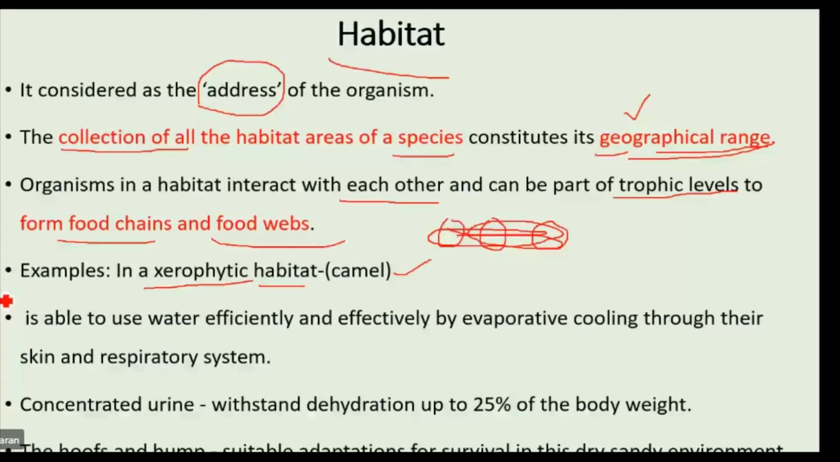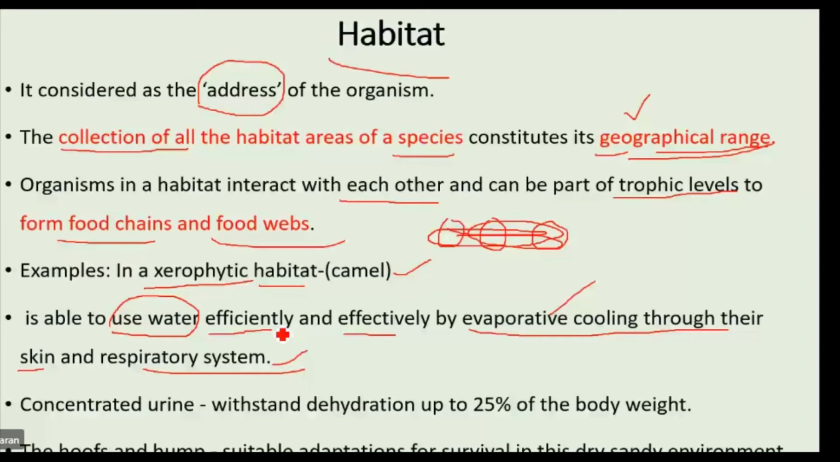efficiently and effectively by having the mechanism of an evaporative cooling system through the skin as well as the respiratory system. By having these two mechanisms, evaporative cooling through their skin as well as respiratory system, they can maintain their water balance, and they also excrete concentrated urine.